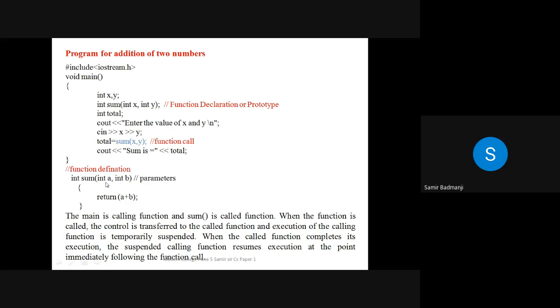Okay. So that is why purposefully I have written a and b here and not x and y. But while programming, you can use the same variable which is there here also, and return x plus y. But I wanted to show you what argument means, what parameter means. That is why purposefully I have written it different. So arguments are x and y. A copy of x and y will be passed as parameters to a and b. So suppose x is 2, y is 3. So 2 and 3 will be there here, which is 5, which will be returned to this value, and the return value will be kept in total.